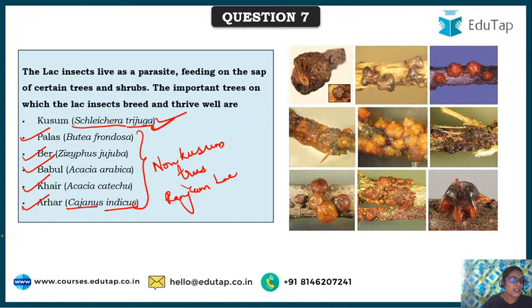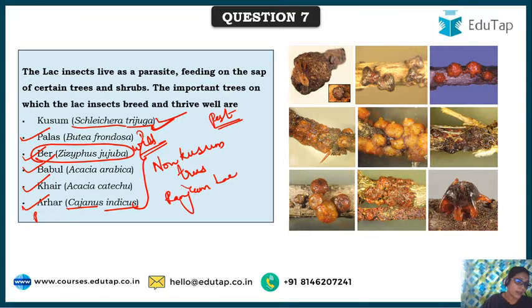As I have mentioned, this is a very beneficial insect, but if it attacks or tries to take cultivated plants as host, then it can be treated as a pest. Take bear, which is cultivated. Generally, lac insects are cultivated on wild bear trees. But if they come onto domesticated bear, then yes, it can be considered a pest.